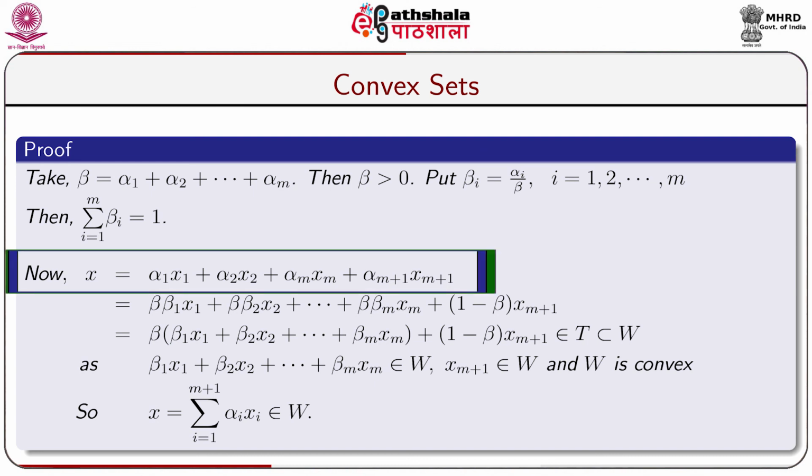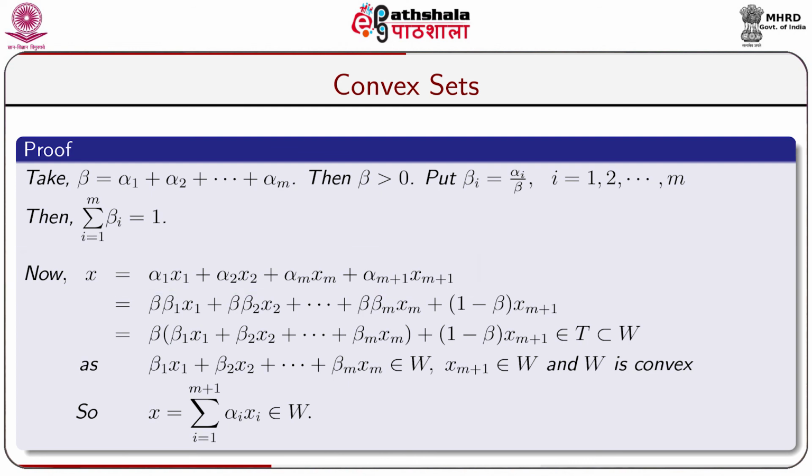Now x equal to alpha 1 x1 plus alpha 2 x2 plus ... plus alpha m xm plus alpha m plus 1 x m plus 1 is equal to beta into beta 1 x1 plus beta into beta 2 x2 plus ... plus beta into beta m xm plus (1 minus beta) into x m plus 1, which is again equal to beta into (beta 1 x1 plus beta 2 x2 plus ... plus beta m xm) plus (1 minus beta) into x m plus 1.